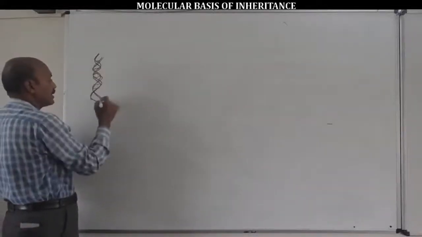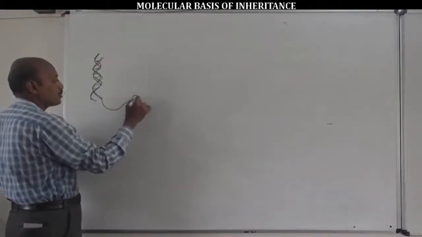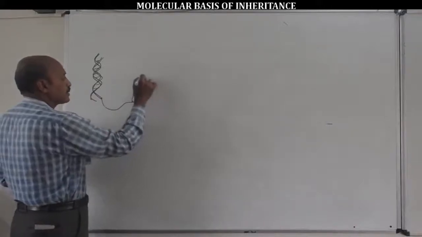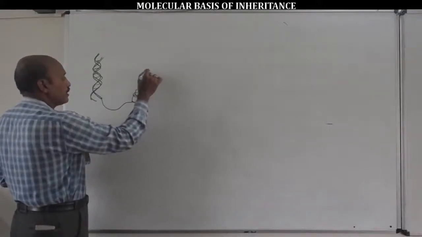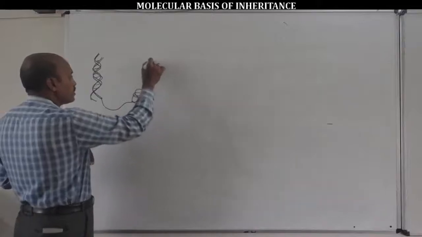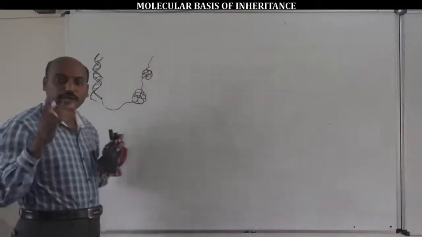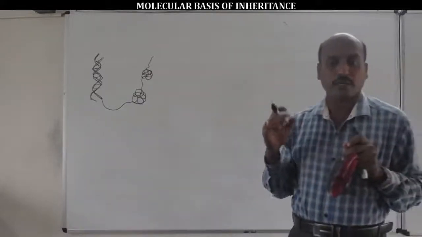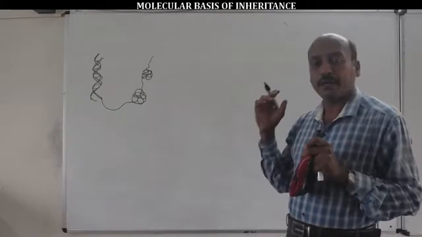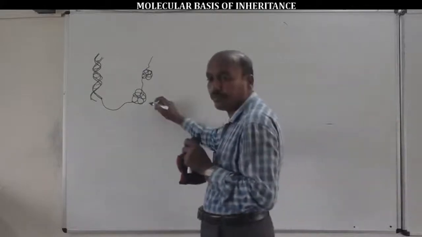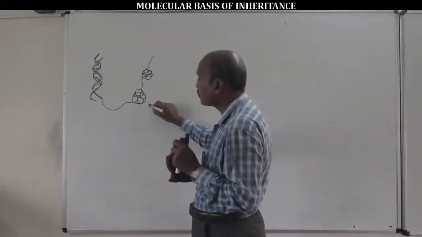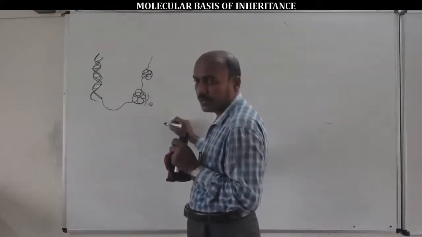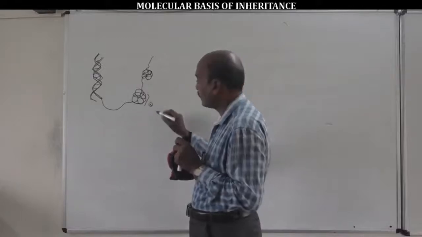Now this double-stranded DNA associates with the histone octamer, made up of 8 histone proteins: a pair of H2A, a pair of H2B, a pair of H3 and a pair of H4. These 8 histone proteins fuse together to form the histone octamer, or core.